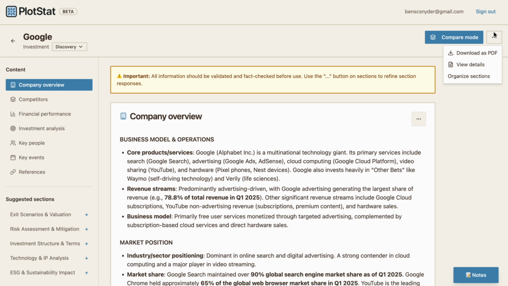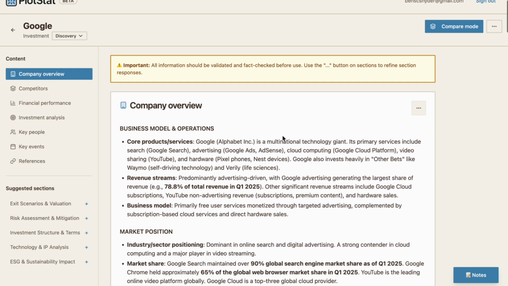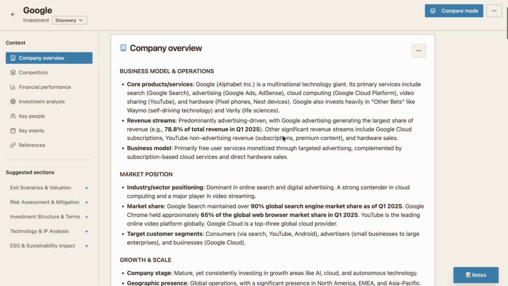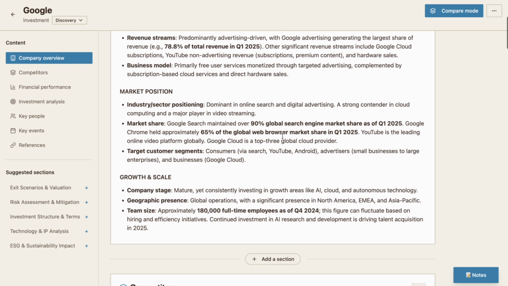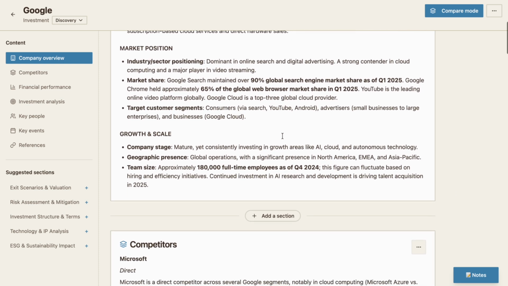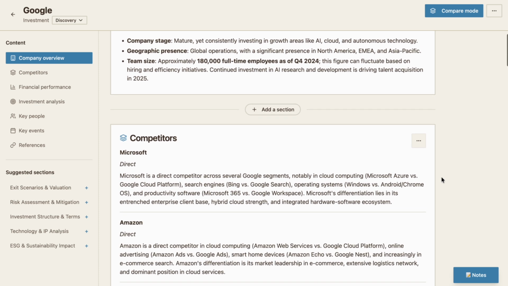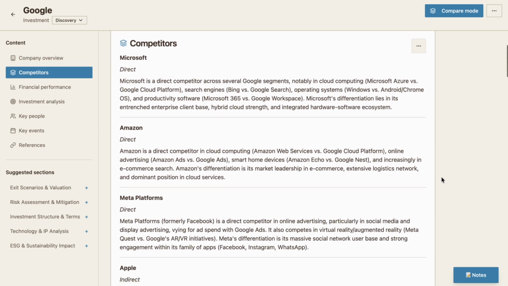And the details remain the same from other briefs. Along the left-hand side, you can see the information that was generated, and I'll give you a brief overview of that. Here we have an overview of the company, business model, market position, growth and scale projections. And then we have some competitors to give you a sense of the market they're in.